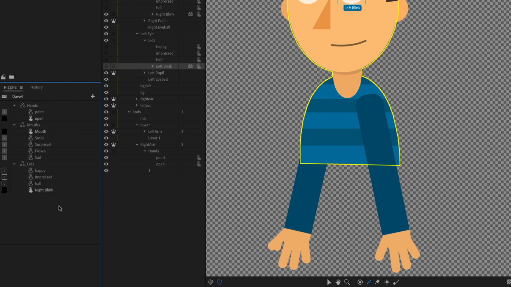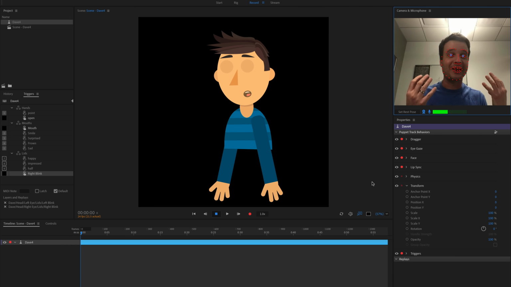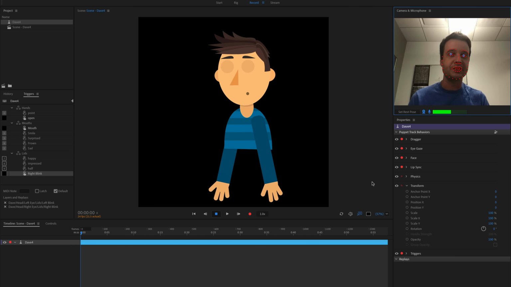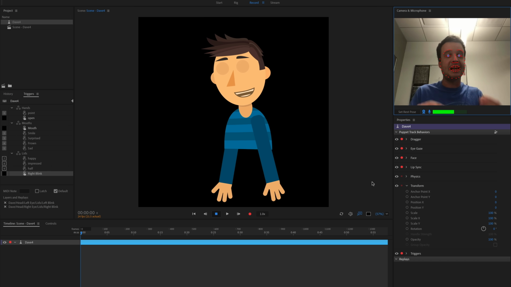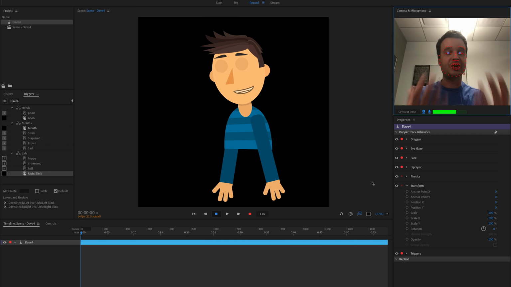Now, here's a problem. The blinks, because they're the default, if I just triggered them just like this, look what's going to happen if I go to record mode. My character's eyes are constantly closed. They're in this default triggered state, where they're constantly closed. And that's because the default is seen as the first thing that plays. And so in this case, the blink is the first thing that's triggered.